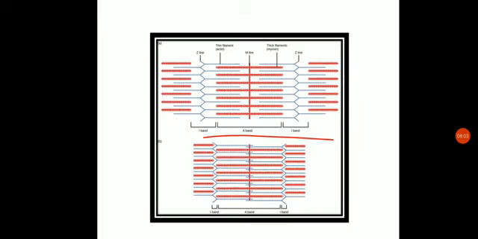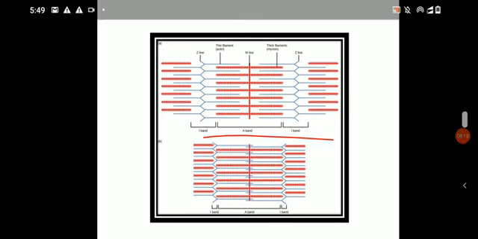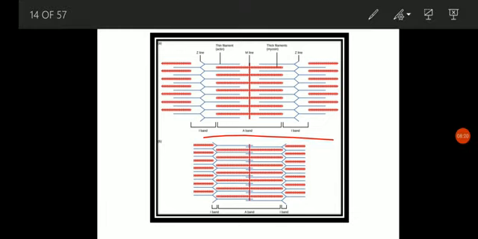Now, whatever things happen during this contraction, like the shrinkage of the I band and the disappearance of the H zone, when the muscle gets relaxed, just the opposite of all these phenomena will occur. So what will occur here? When it relaxes, this I band will again increase its diameter, and the H zone will appear again.